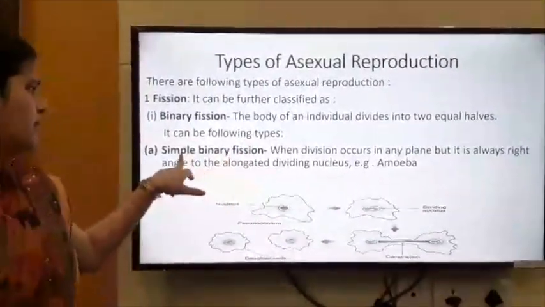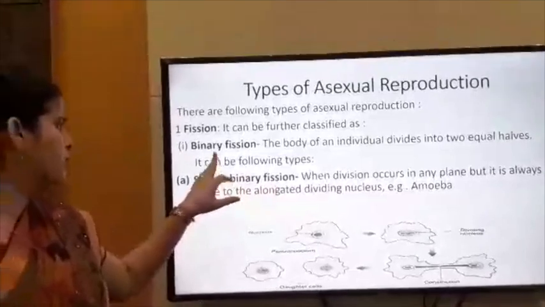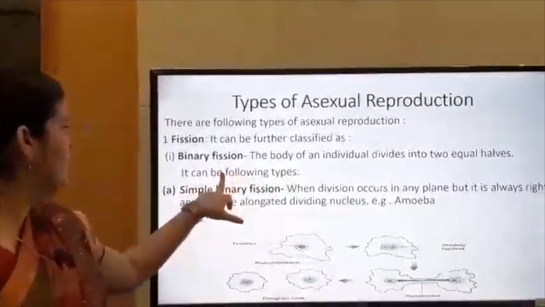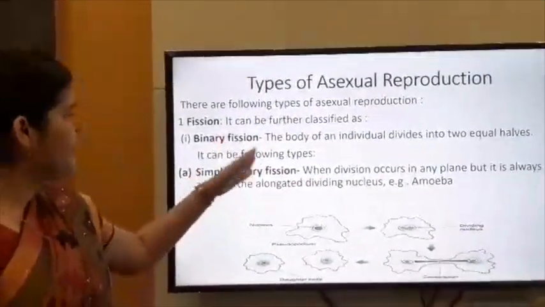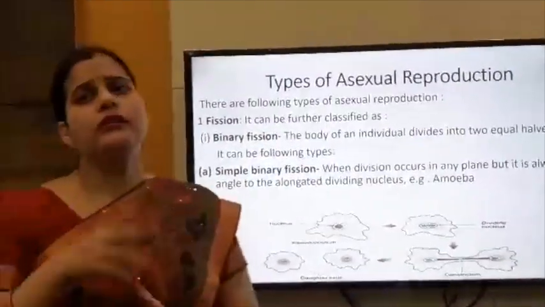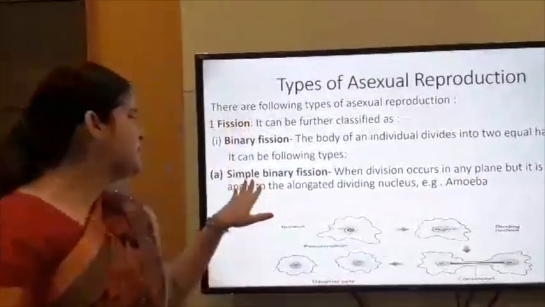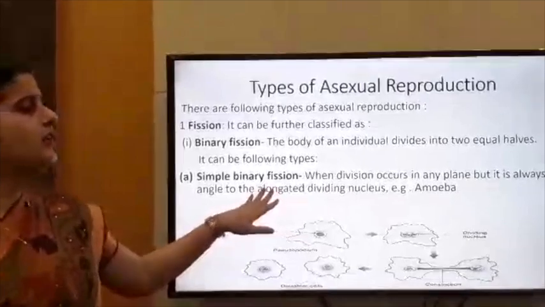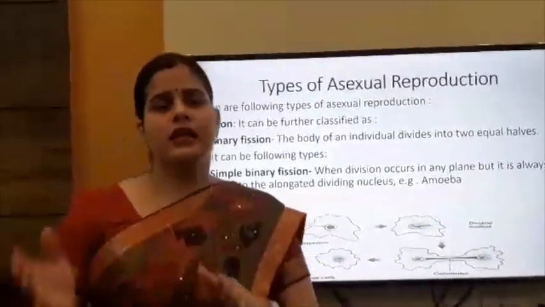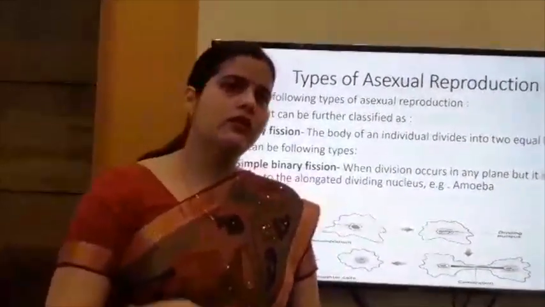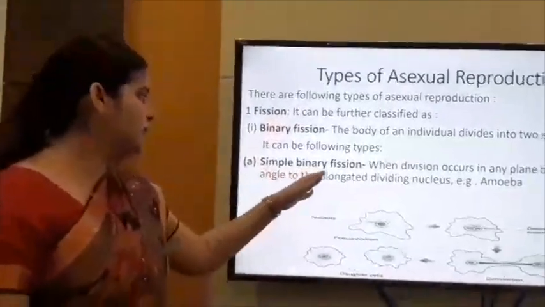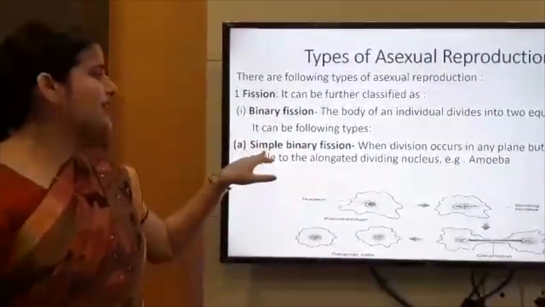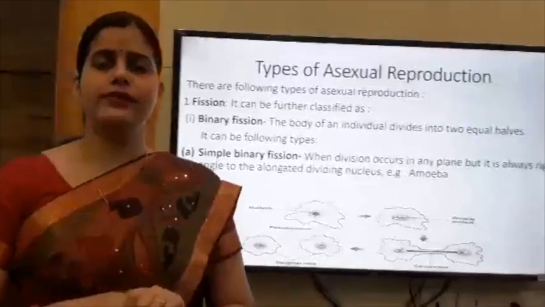One more thing, simple binary fission is into two equal halves. Binary fission is again divided into three categories, that is simple binary fission, longitudinal binary fission, and the third one is transverse binary fission. We will discuss one by one. First is simple binary fission. It is also known as irregular binary fission.